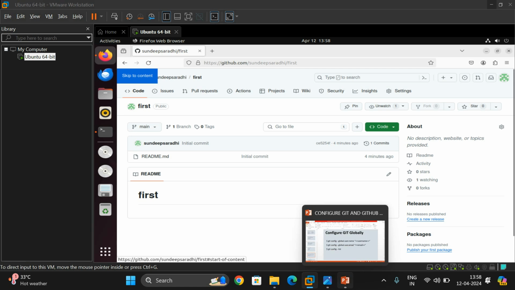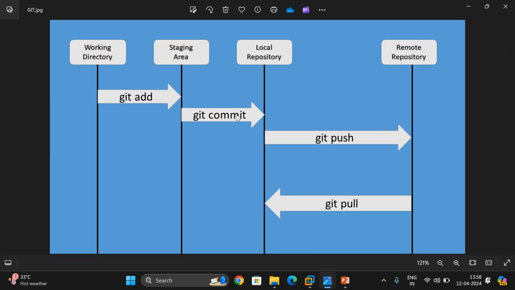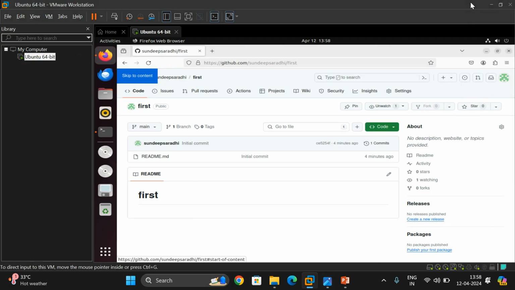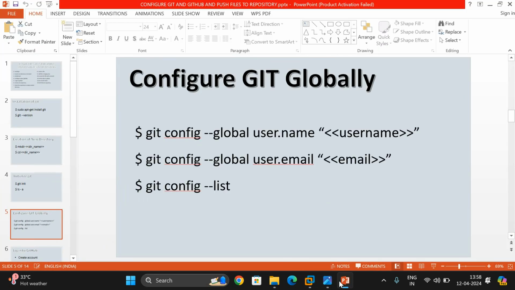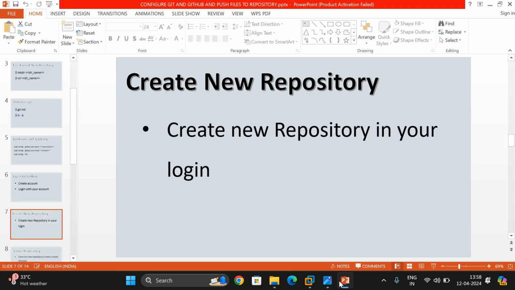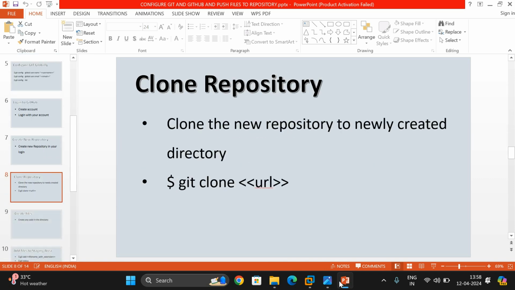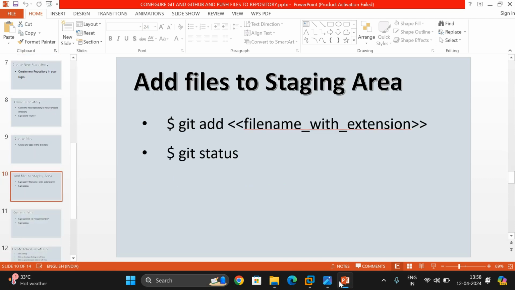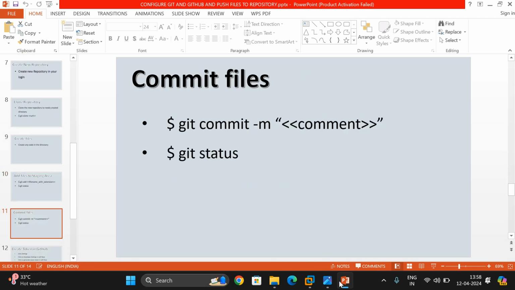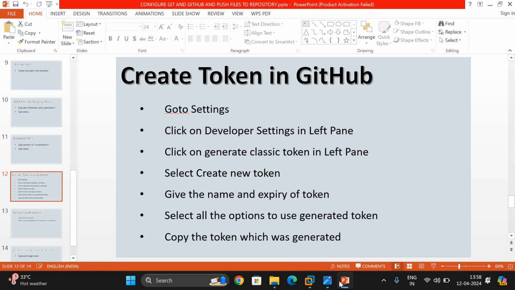So in order to push the file from the local repository to the remote repository, we need to authenticate. Okay, we need to authenticate. See whatever we have done here. We have created the new repository, we have cloned the new repository, we have created an HTML file, we have added, we have checked the status, we have committed. Now we need to authenticate ourselves, and that should be done with the help of creating tokens.